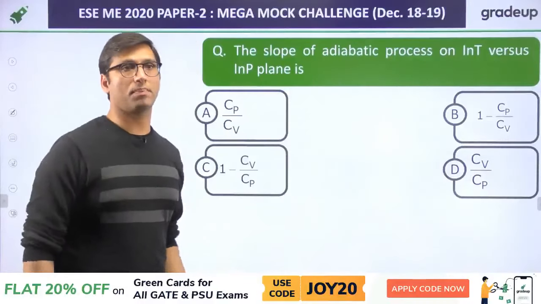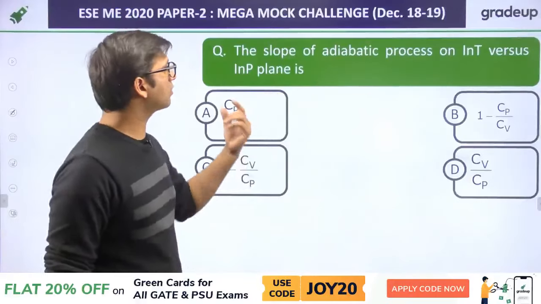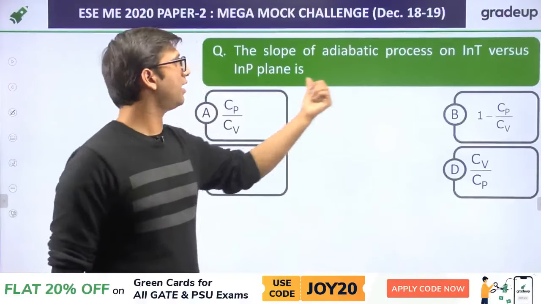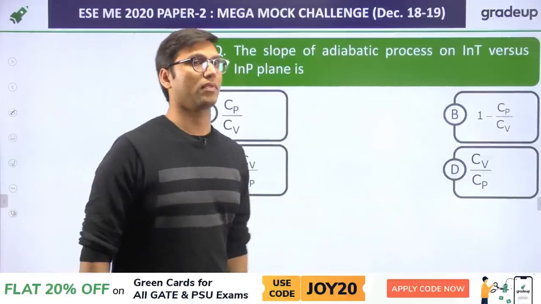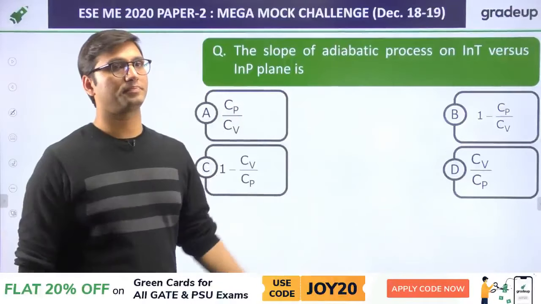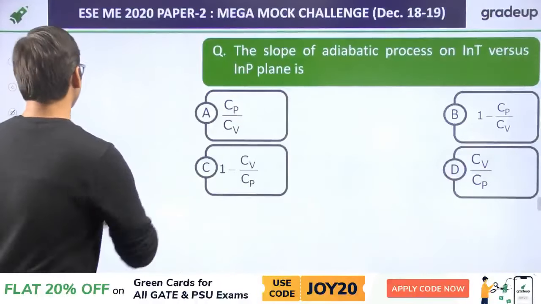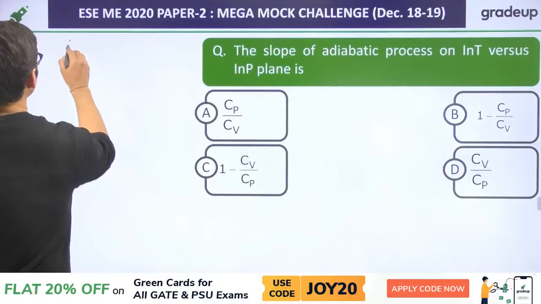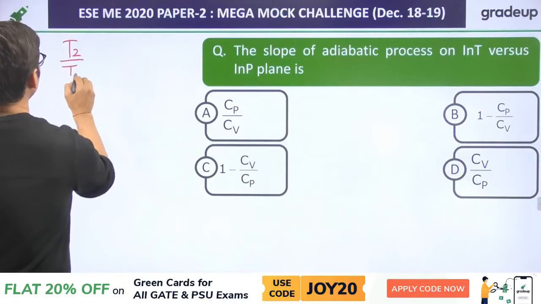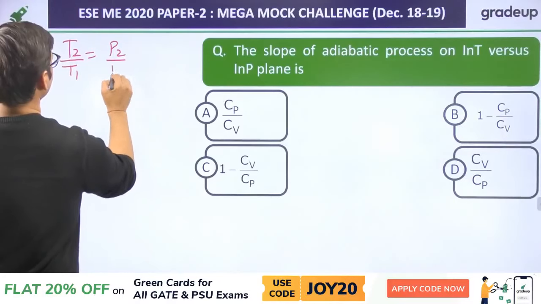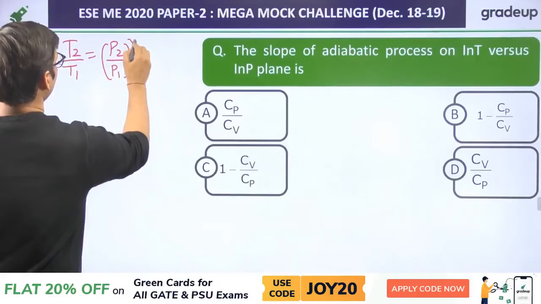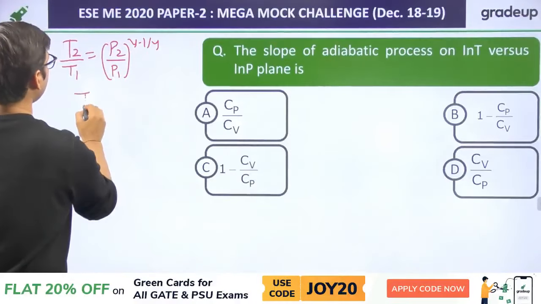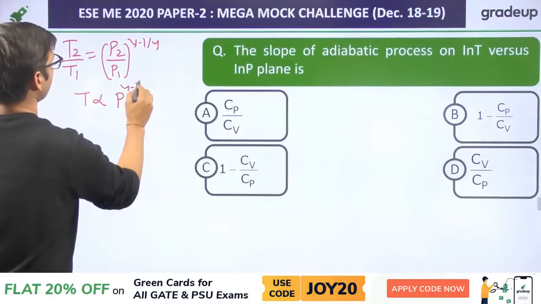This question is from the topic of thermodynamics. They are asking: the slope of the adiabatic process on the log T versus log P plane is? You have to determine the slope. So how can this question be solved? We know that the equation of the adiabatic process is T2 by T1 is equal to (P2 by P1) to the power (gamma minus 1) over gamma. Now we know that T is directly proportional to P to the power (gamma minus 1) over gamma,